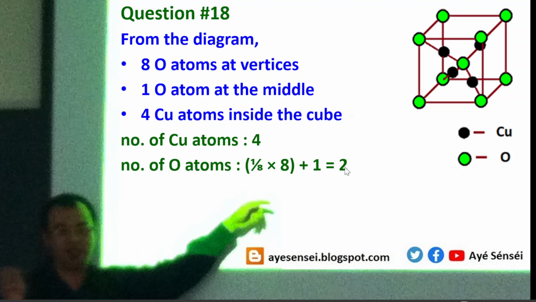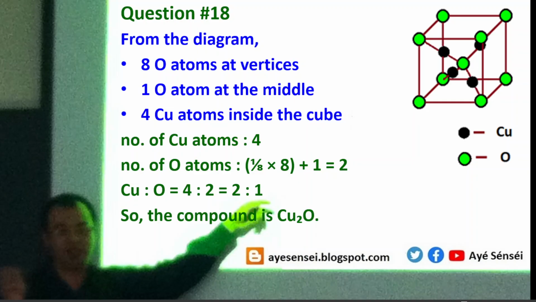So the result is 2. So this makes the ratio of copper to oxygen atoms equal to 4/2. We can simplify this number, and it becomes 2/1, and then this makes the compound have a chemical formula of Cu2O, and then the answer is A.